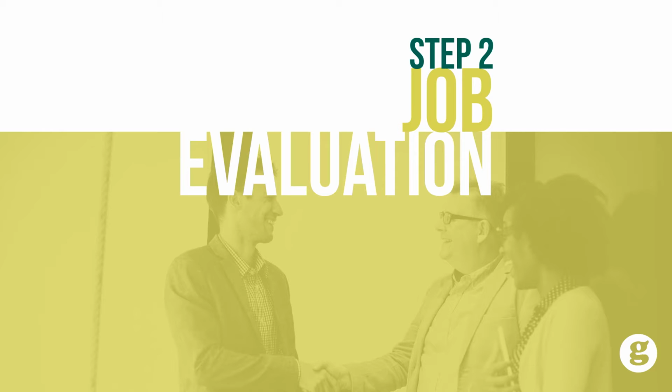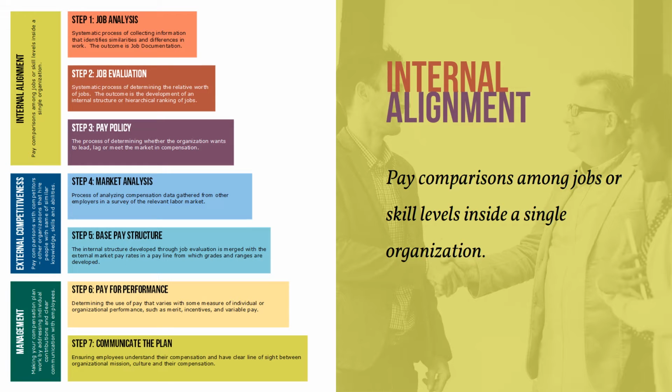Step 2 of building a compensation plan is job evaluation, the systematic process of determining the relative worth of jobs. The outcome is the development of internal pay structures and hierarchical rankings of jobs. Let's take a look. Building a compensation plan is a simple 7-step process that will ensure your compensation plan is internally aligned, externally competitive, and well managed.